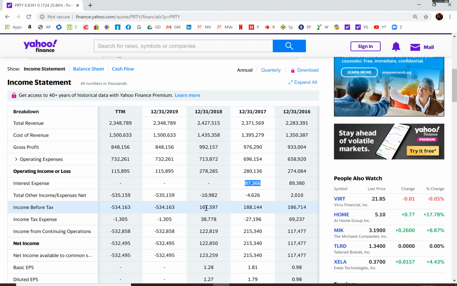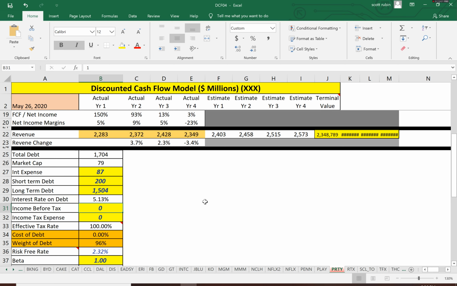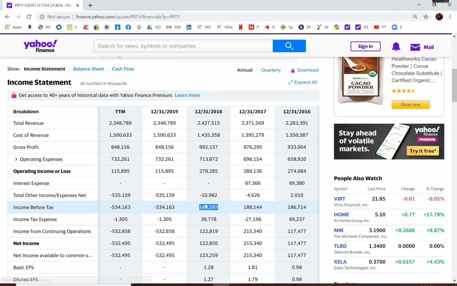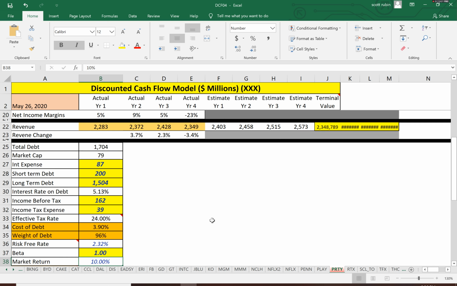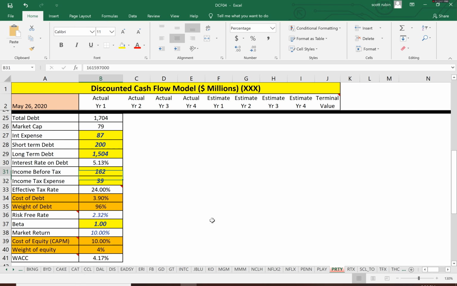And let's get their effective tax rate. So we have to go to 2018 for that because they took a loss in 2019. So they pay 24% taxes. So we have to discount the 5.13% by 24%, and we get a 3.9% cost of debt.